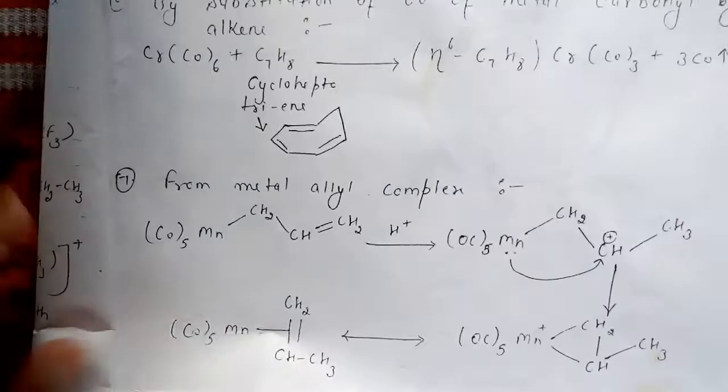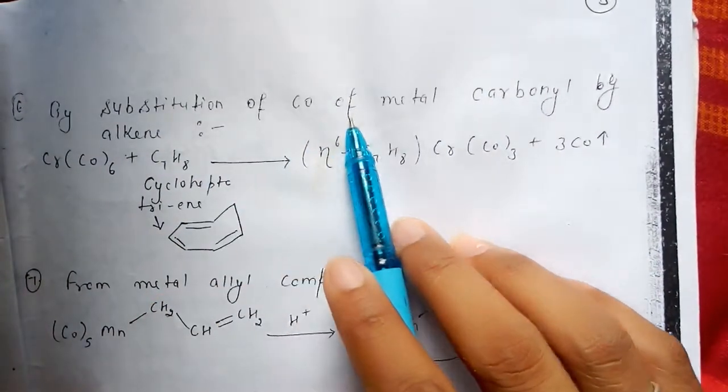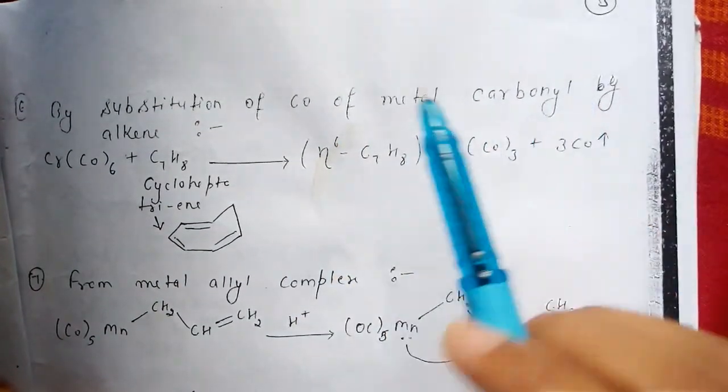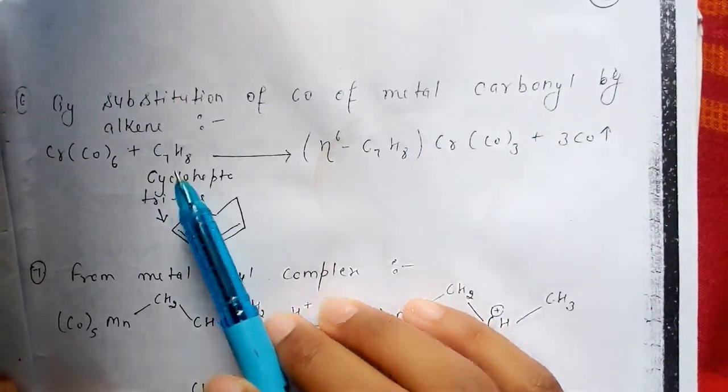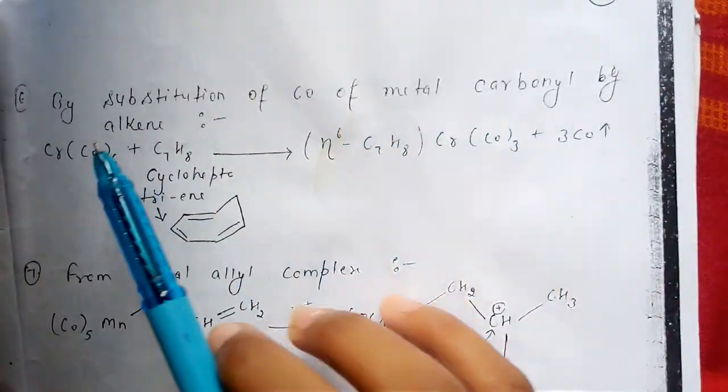The next method of preparation is by substitution of carbonyl of metal carbonyl by alkene.